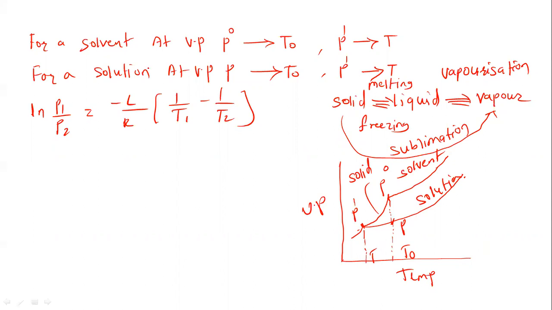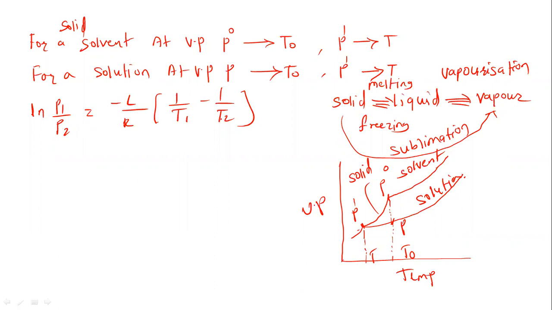So you can see now for the solid solvent curve, vapor pressure is P0, corresponding temperature is T0. Vapor pressure is P dash, corresponding temperature is T. And this is now solid, and we know that solid may be directly converted to vapor.